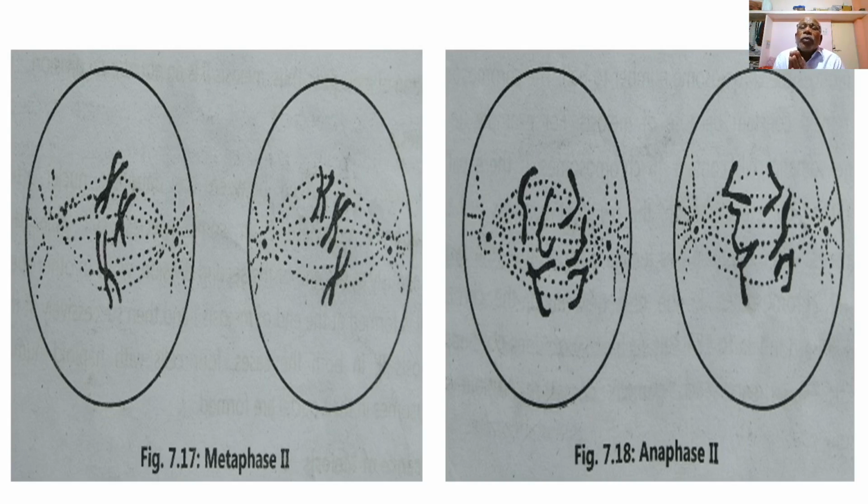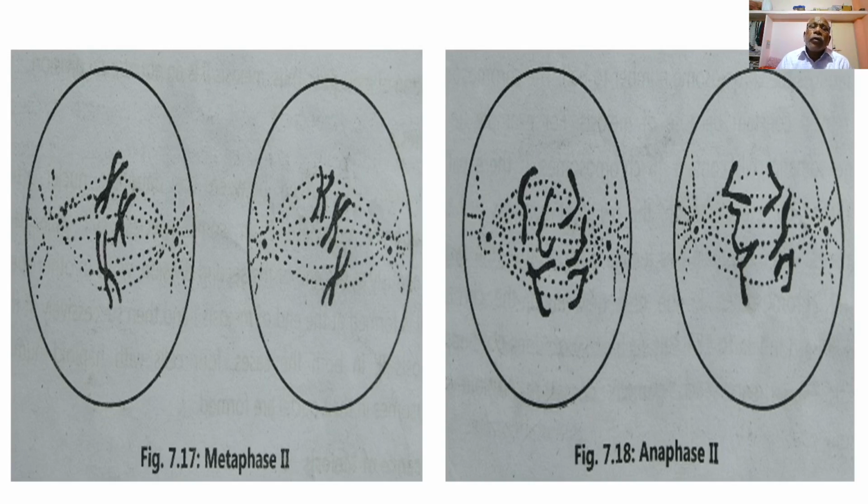The centromeres split, so the sister chromatids of the chromosome get separated, and the chromosomes get arranged along the equatorial plane.